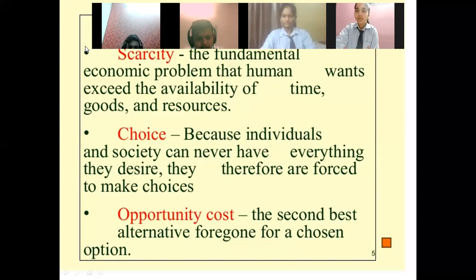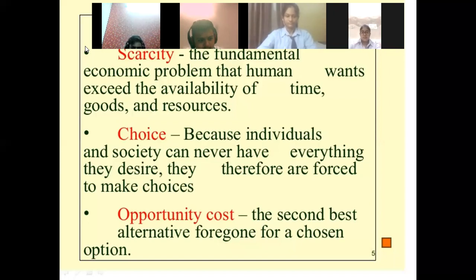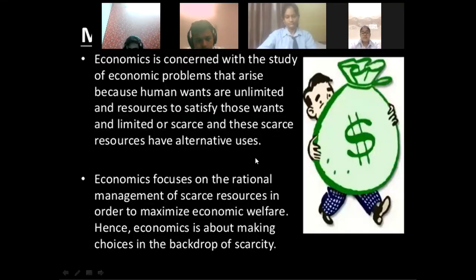For example, if Delhi Metro has invested rupees 1000 crores in making the metro in Delhi, then if the government had not invested rupees 1000 crores in Delhi Metro, the government would have invested that 1000 crore rupees somewhere else and earned interest or return out of that. So we have lost that return which we could earn by not investing in the metro. That is ultimately the opportunity cost: we invested in the metro, so we have lost the return which we could earn by investing in some other project. That is known as opportunity cost.